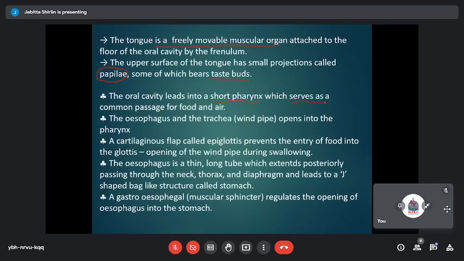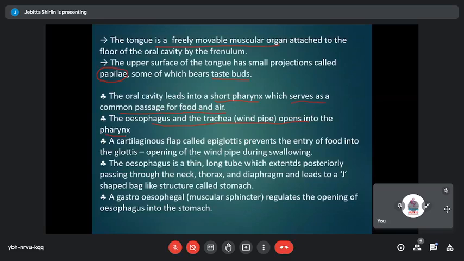Okay, so the respiratory organ, which is the lungs, has its tracheal pipe connected with the pharynx, and the esophagus, which is the food pipe, also has a connection with our pharynx. Esophagus is the food pipe and trachea is the windpipe, and both these pipes open into the pharynx. So there occurs a problem, isn't it? What is happening during the process of inspiration and during the process of expiration?